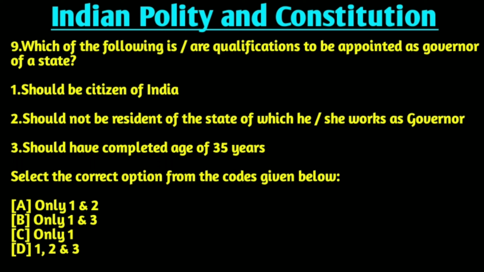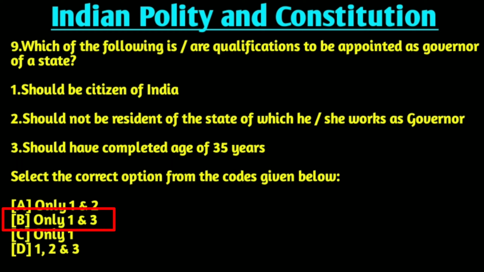Our next question is, which of the following is or are qualifications to be appointed as governor of a state? Option 1, should be citizen of India. Option 2, should not be resident of the state of which he or she works as governor. Option 3, should have completed age of 35 years. Right answer is option B, only 1 and 3. The only qualifications for appointment as governor are that he should be citizen of India and must have completed the age of 35 years.